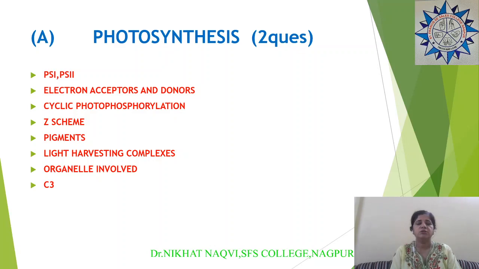Then you should also know about the C3 cycle, the enzymes, and in the C3 cycle the questions have been asked on a very important enzyme which is involved in this cycle, Rubisco. Then there are questions on the C4 cycle also. You should know which part of the cycle is taking place in the bundle sheath chloroplast, and which part is taking place in the mesophyll chloroplast.